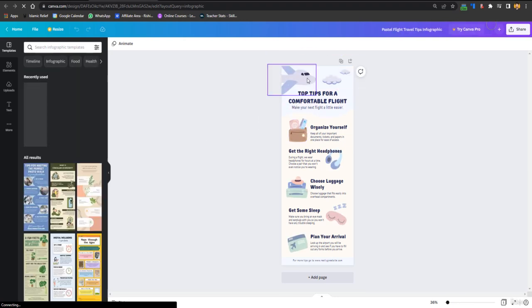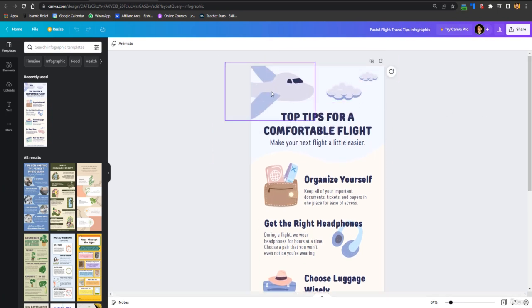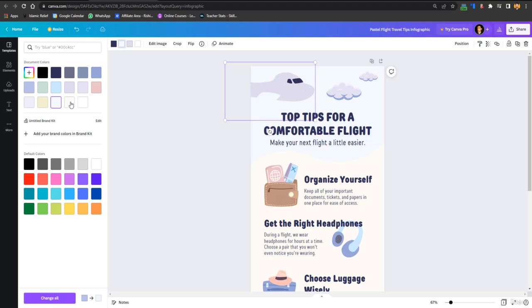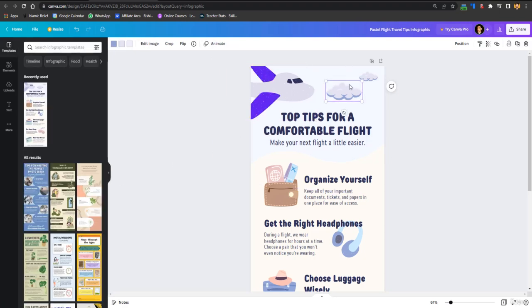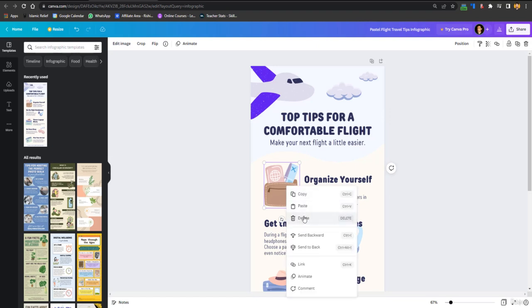Here we have selected it, and let's make it a bit bigger, let's say 67%. Now if you want to edit the elements, click on each element. If you want to change its color, let's suppose I want to make this one purple, we can do this. If you want to change the clouds, change the elements, or add more elements, keep following the previous lectures, because in a previous lecture I told you how to add elements, so don't skip any lecture. And if you want to change text or fonts, you can change them. If you want to add or remove an object, let's suppose I want to remove this object,